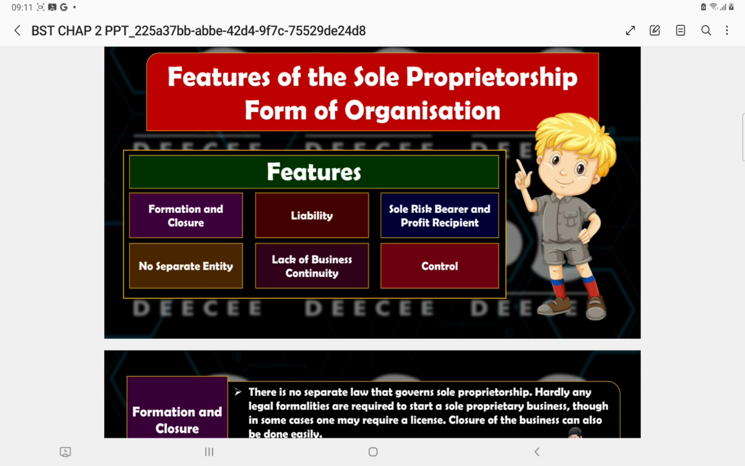He is the single person who bears all the outcome of it, whether it is a risk or a profit. No separate legal entity means he is not separate from the business. Business means sole proprietor, and sole proprietor means the business itself. Lack of continuity: if a person dies, gets insane, or any problem arises, his business will stop there. Then control: he is the single person who controls each and everything.